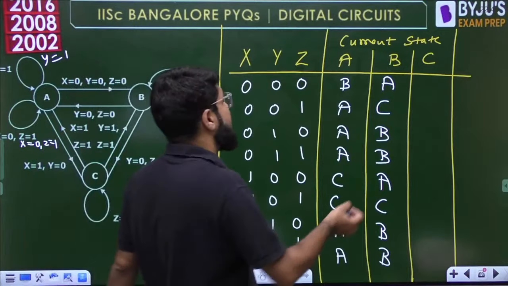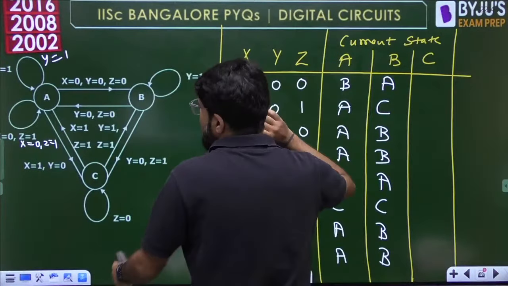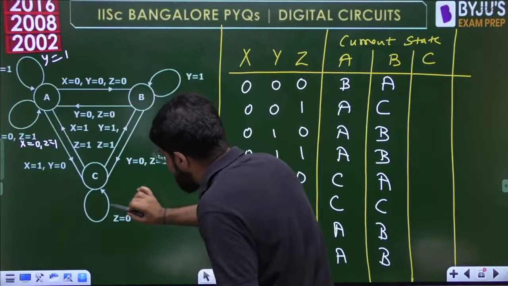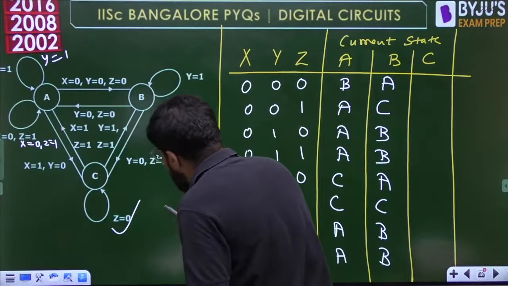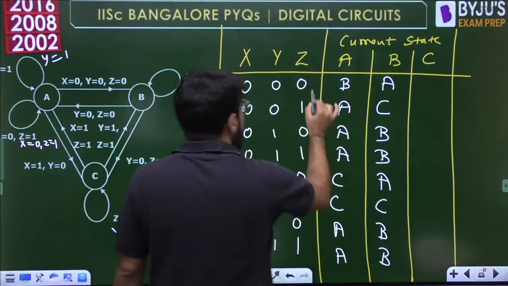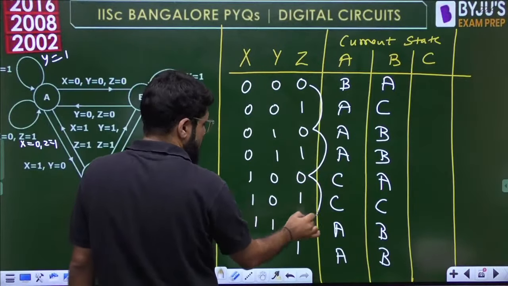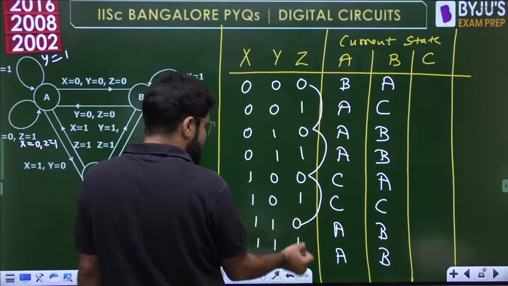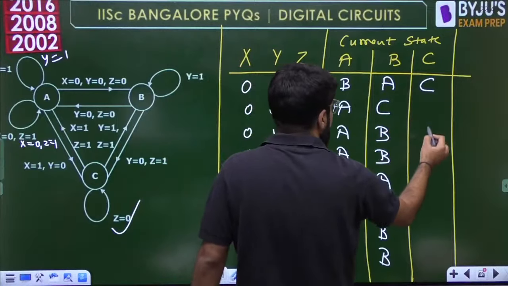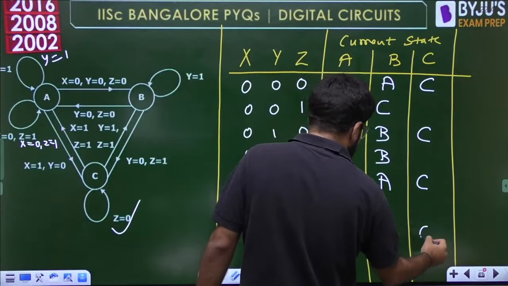Okay, so next I will check with the state c. Let's come to state c. Look into this. Whenever z is 0, the next state will remain to be c. Whenever z is 0, that means at these alternate cases, the next state will remain to be c only. So c, c, c, c at these alternates.